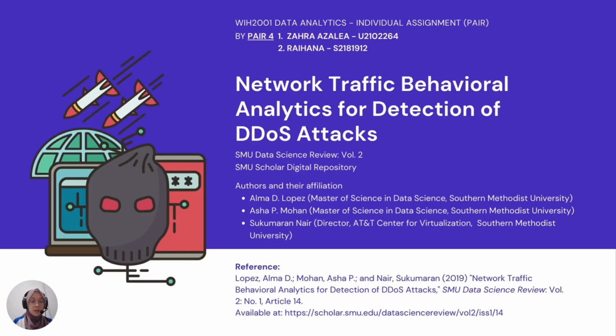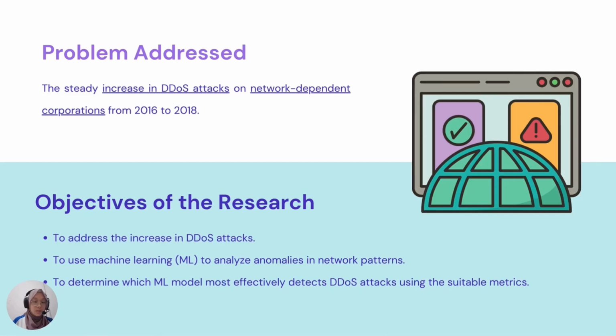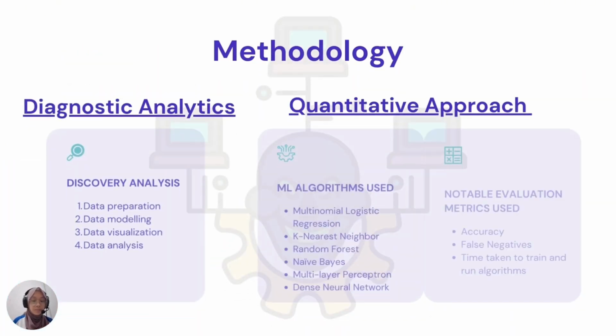We'll be presenting an article called Network Traffic Behavioral Analytics for Detection of DDoS Attacks. This 2018 study addresses the increase in DDoS attacks on network-dependent corporations from 2016 to 2018, which has caused financial damages. The objectives of the research are, firstly, to address the increase in DDoS attacks; to use machine learning, or ML, to analyze anomalies in network patterns to detect possible DDoS attacks; and lastly, to determine which ML model most effectively detects those attacks using the suitable metrics, which will be talked about right after this.